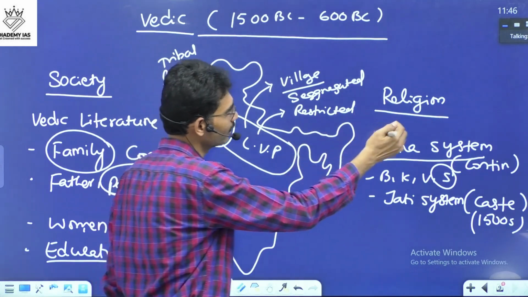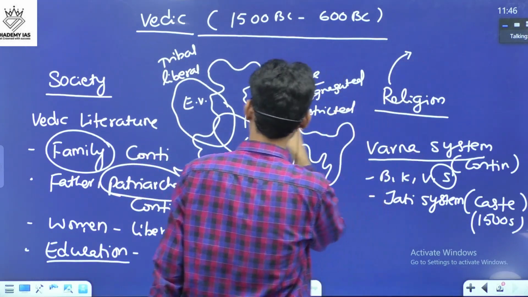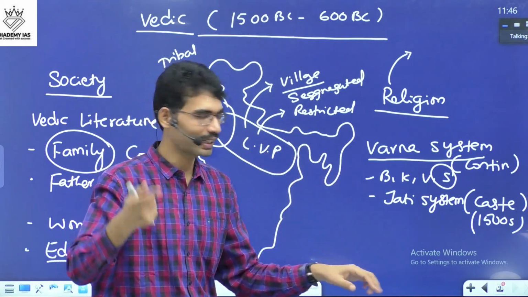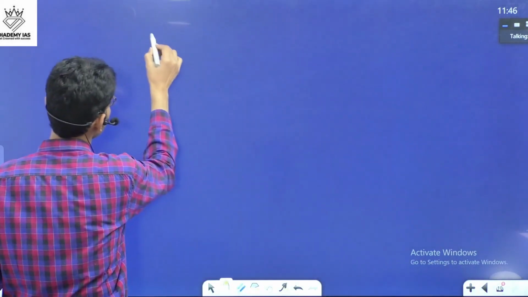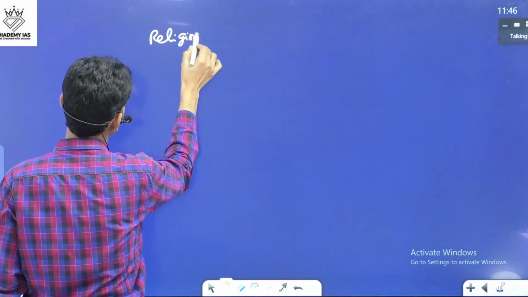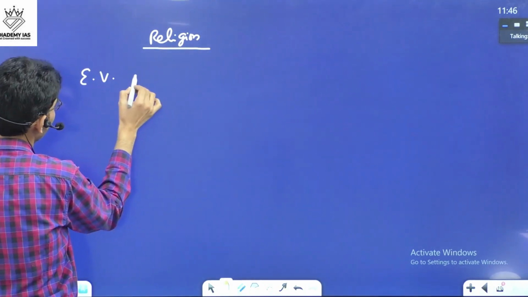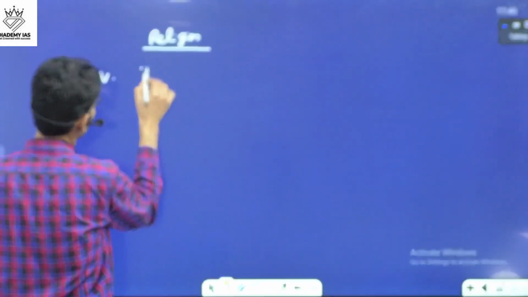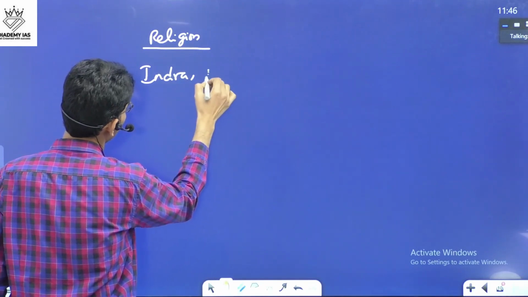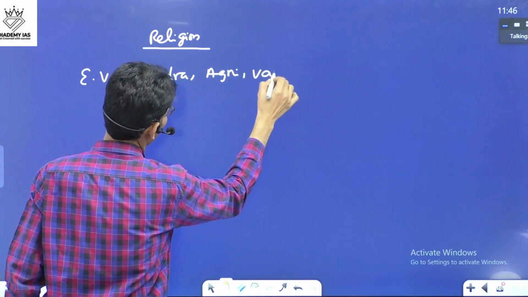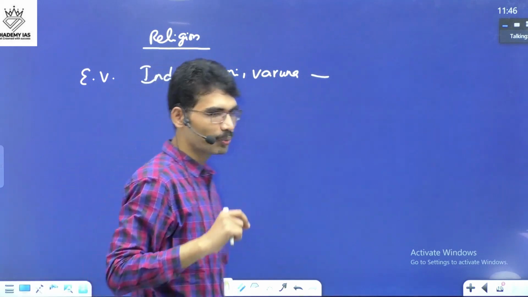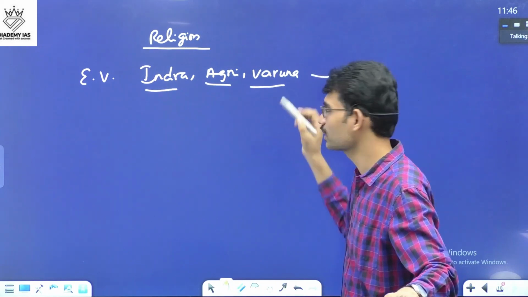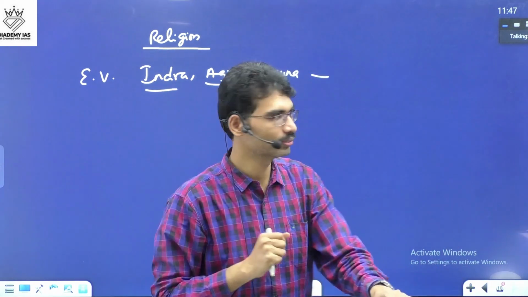When it comes to religion, in the early Vedic time period, it was nature worship. In the later Vedic time period, more sacrifices. So religion in the early Vedic time period: nature worship, Indra, Agni, Varuna. These are the important gods in the early Vedic time period. Today also, the same terminology applies in today's religion.